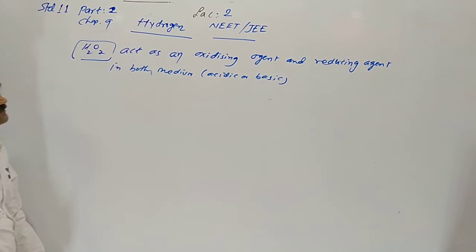What is an oxidizing agent? Hydrogen peroxide itself experiences reduction, so it is called an oxidizing agent.